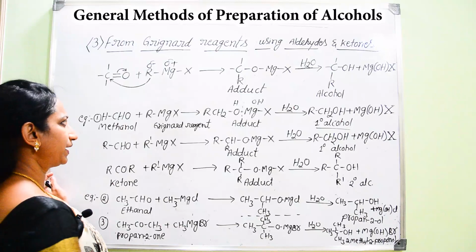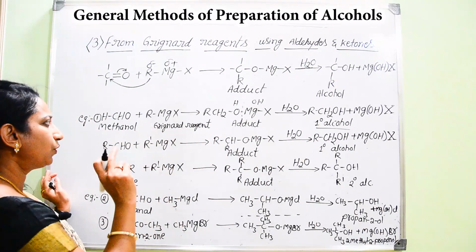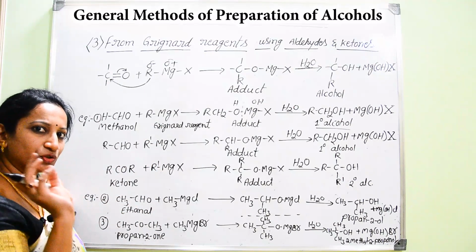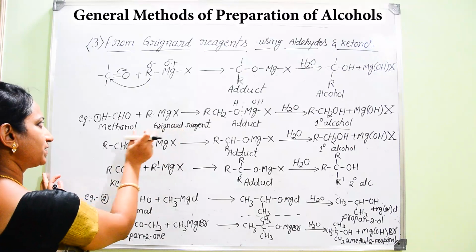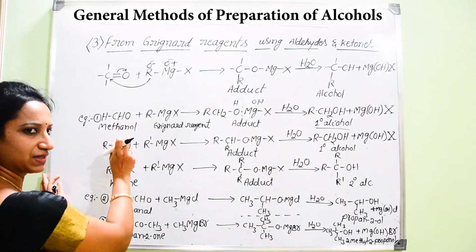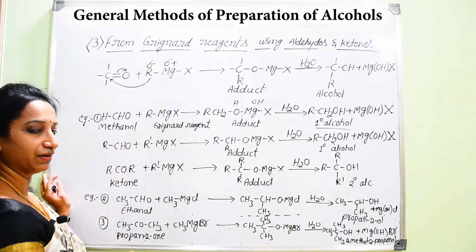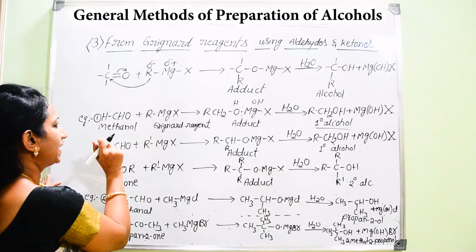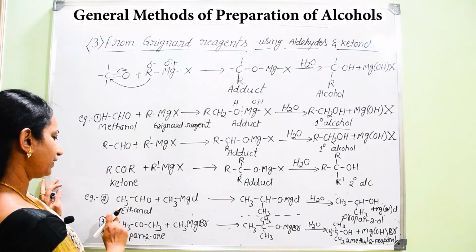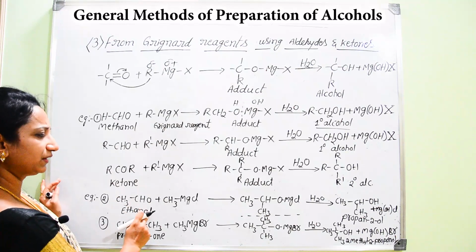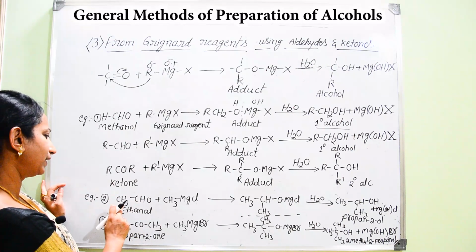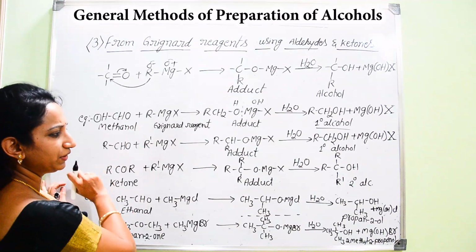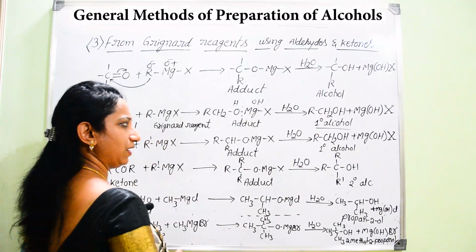That is, how do you prepare primary alcohol? By using Grignard reagent. If they ask, you should remember that along with the Grignard reagent, the starting aldehyde you should use is particularly only methanal, not anything other than methanal. In the example I have considered here, the R group is CH3, but only if you go for methanal are you going to end up with the primary alcohol.